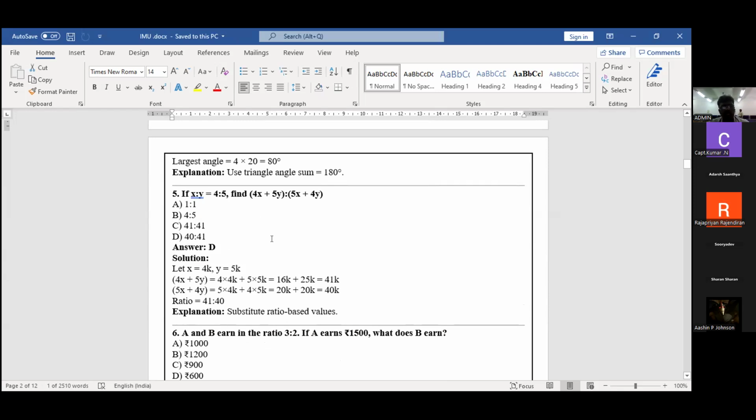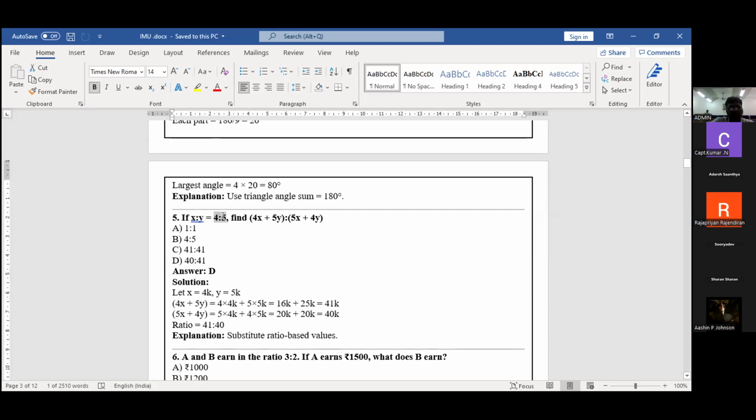Actually, the ratio is given. We are going to take one common constant, and from the common constant we are going to find the individual values. See, x is to y, ratio is given 4 by 5. We know 4 is to 5 is nothing but 4 by 5 only.